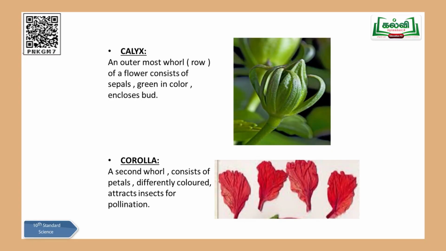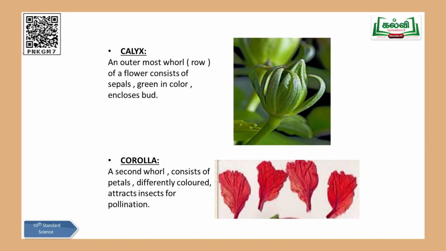Now let me move on to the second part called corolla. Corolla, here I have different petals. Corolla is made up of petals. You can see differently colored petals here. Here I have red color and here I have pink color petals. Corolla forms the second whorl of the flower. Calyx, I told you, is the first whorl. Now we are moving to the corolla. Corolla forms the second layer, children. See, the second whorl of the flower, and it is brightly colored to attract insects for pollination.